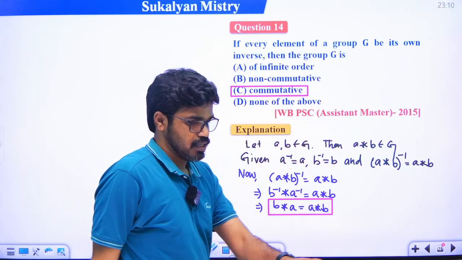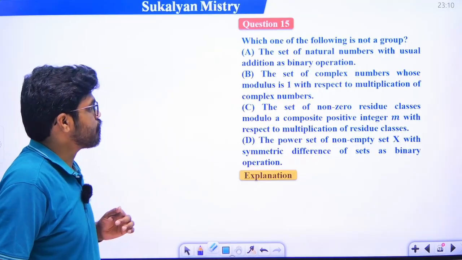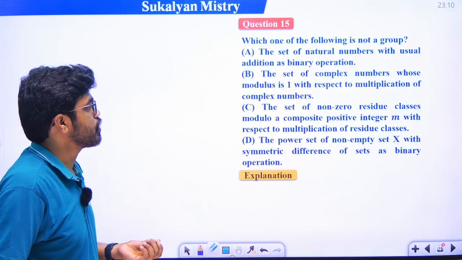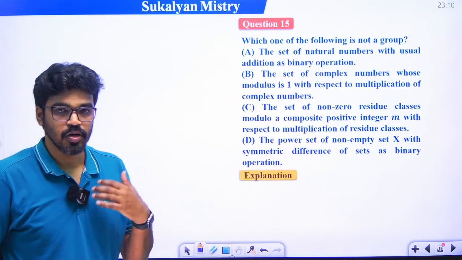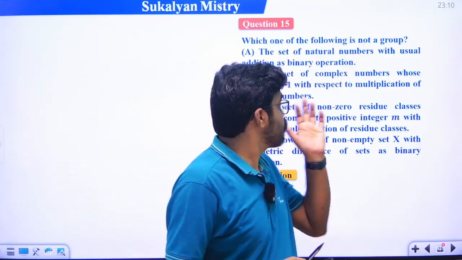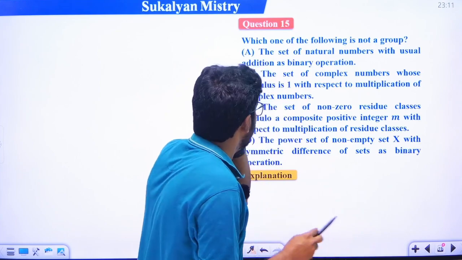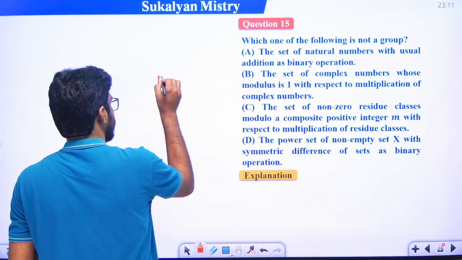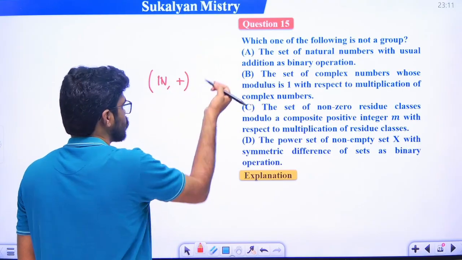Okay, so next problem. Which of the following is not a group? Look, the set of natural numbers with usual addition as a binary operation. Set of natural numbers with respect to addition. So this is not a group.